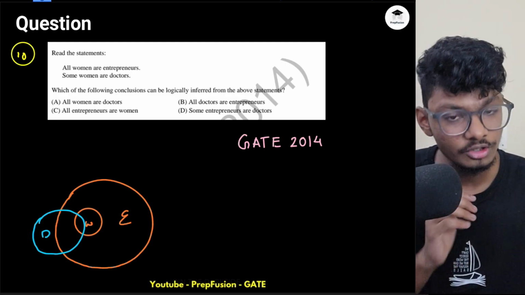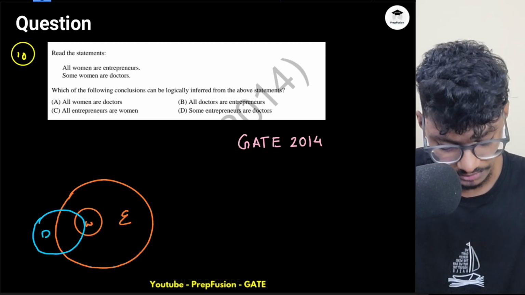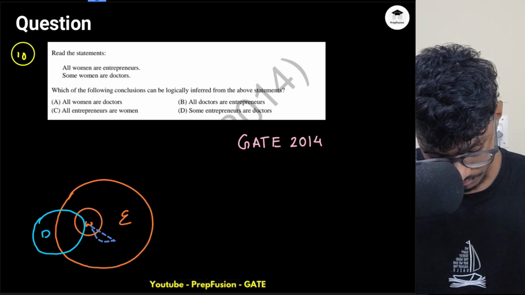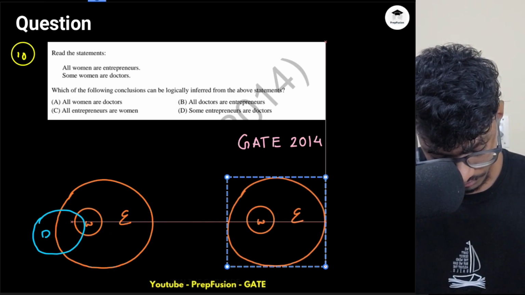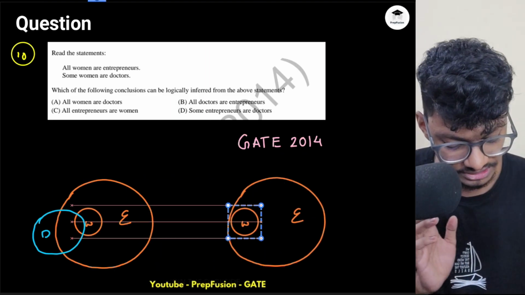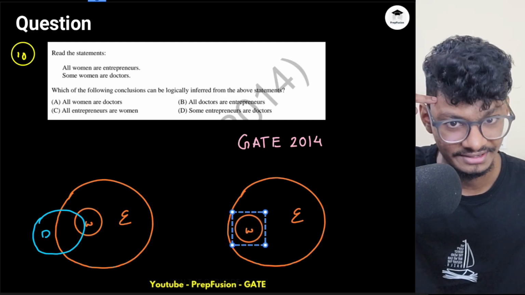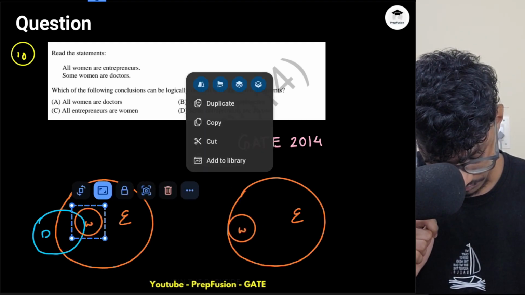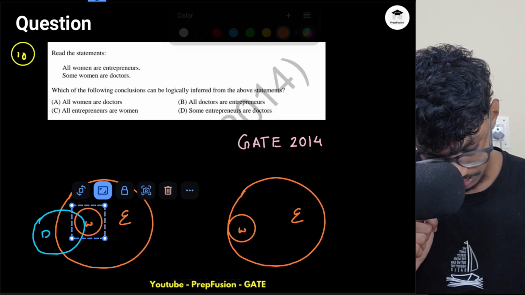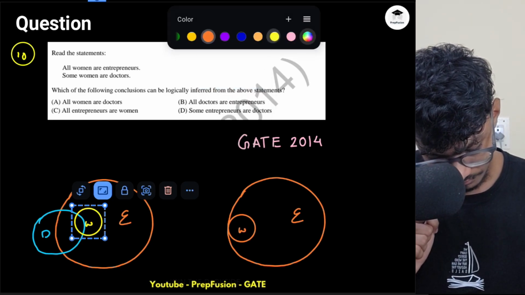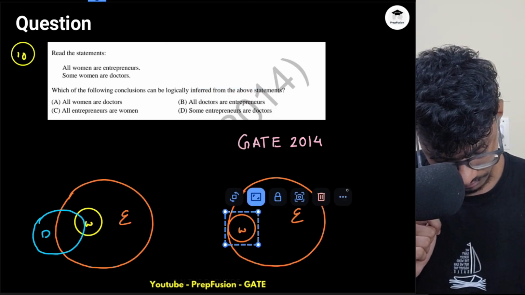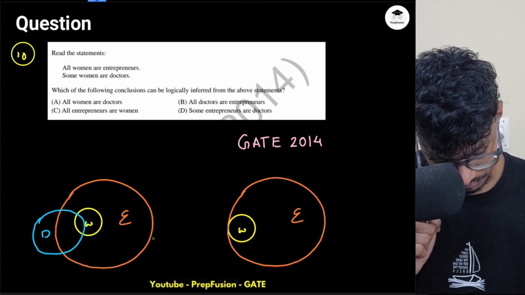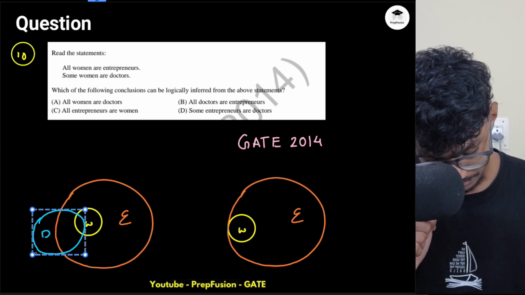Okay. So do we need to draw the imaginary case? You can draw the imaginary case. The imaginary case can be something like this. But all the time you don't need to draw the imaginary case. The imaginary case should be in your head, in your imagination. I need to change the color of this particular thing. This can be the case, right?